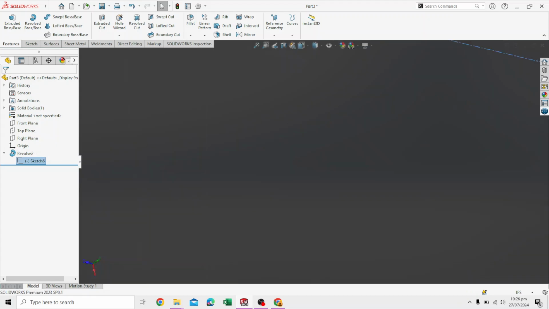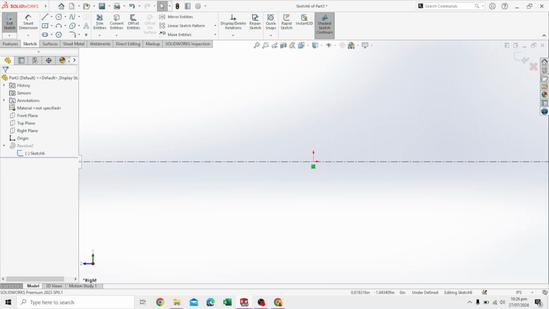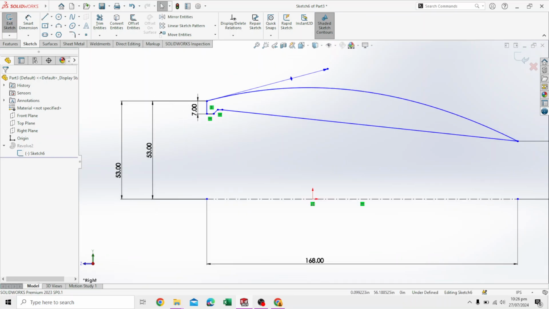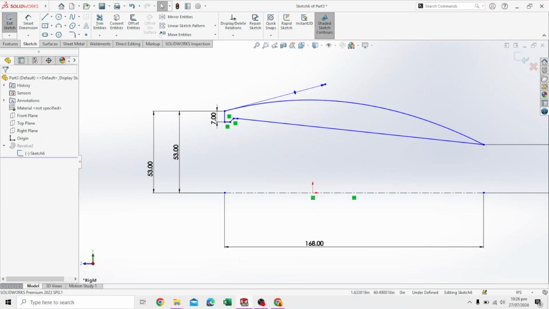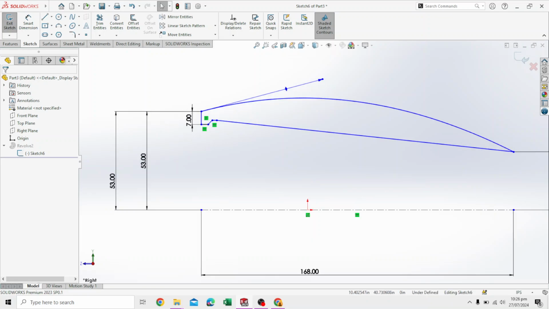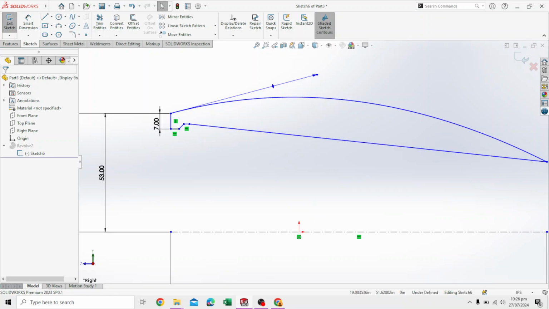We can just edit the original sketch, the original sketch that we drew. What we can do basically is produce an offset.